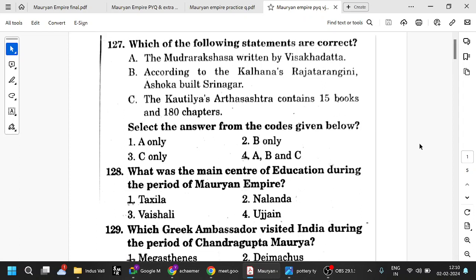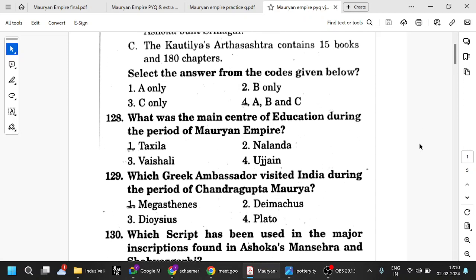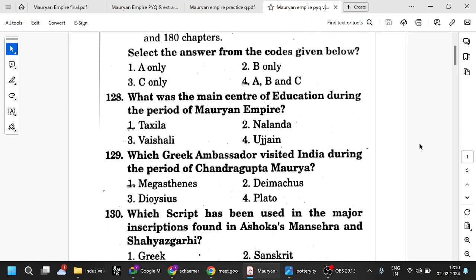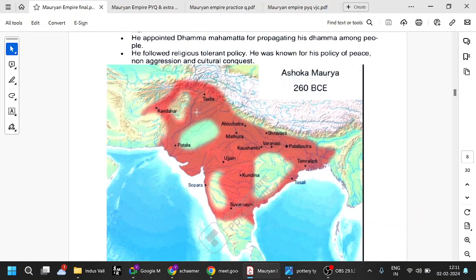Next. What was the main center of education during the Mauryan period? Takshila University, Nalanda University, Ujjain University, Vaishali, all are famous. Takshila is in the Gandhara region, the northwestern region. If you remember, this is Takshila, in our current day Afghanistan, something like that. And Nalanda will be somewhere here. Nalanda is also very famous. It is in the eastern region, the Bengal region, etc.